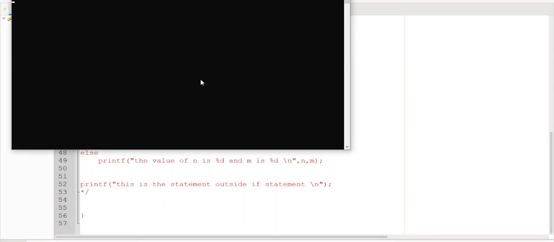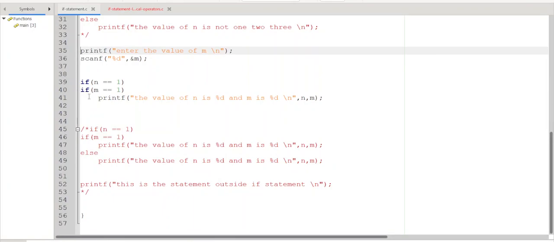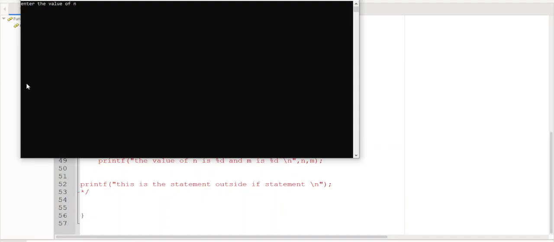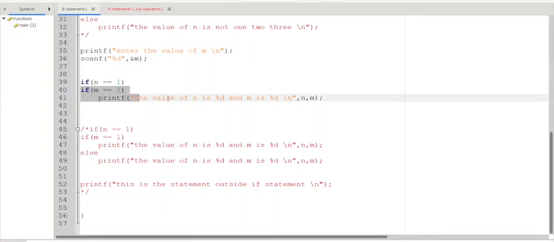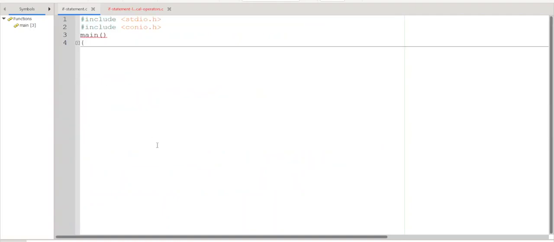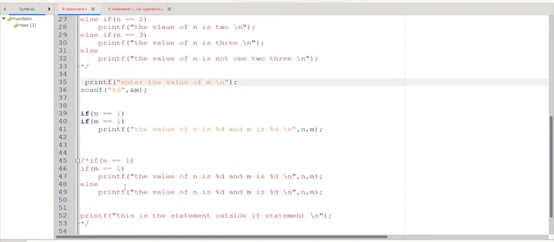Execute. N is 1, m is 2. Nothing is printed because both the conditions are to be satisfied here. Similarly, I will give some other value. N is 2, m is 1. Here also nothing is printed because this entire statement is part of this if statement. You can say this is the nested if statement. I will put this one also in comments.